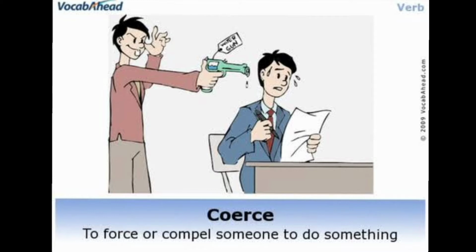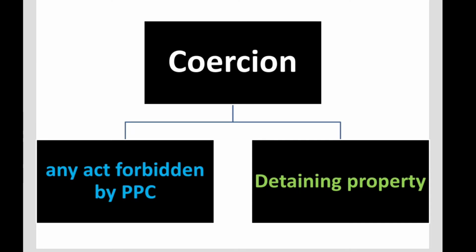So just remember that coercion can be broadly subdivided into two types. The first one is where you are committing or threatening to commit any act forbidden by the Pakistan Penal Code. That's the first broad category, that is any crime that falls under the PPC. And the second broad category is relating to detention of property, whether you are actually detaining property or just threatening to detain property. So remember that there are two categories. The first simply relates to acts forbidden by the Pakistan Penal Code, and the second simply relates to the detaining of somebody's property.